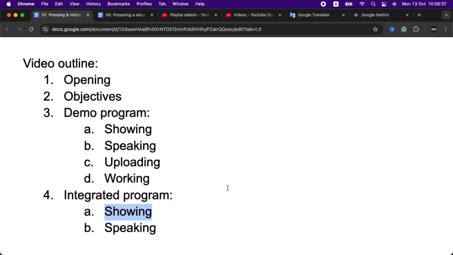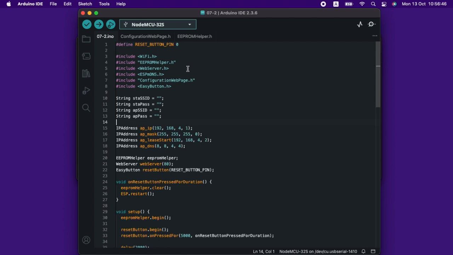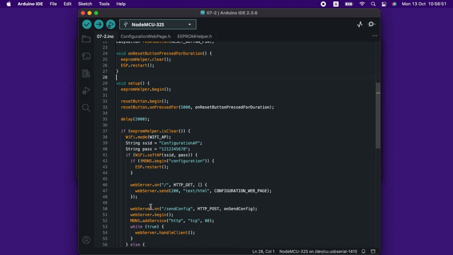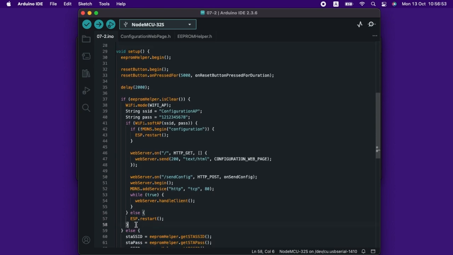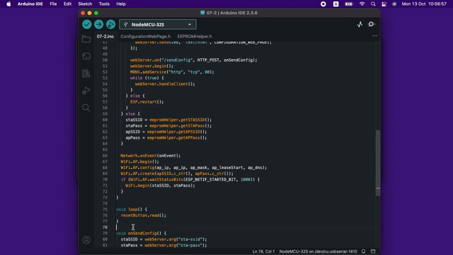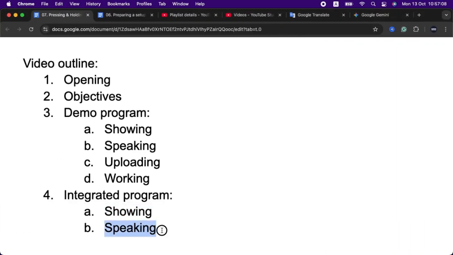Showing the integrated program. Speaking about the integrated program.